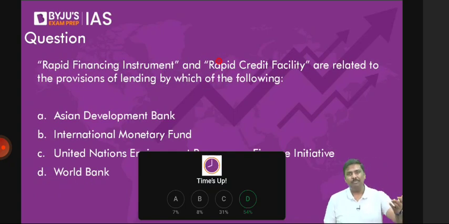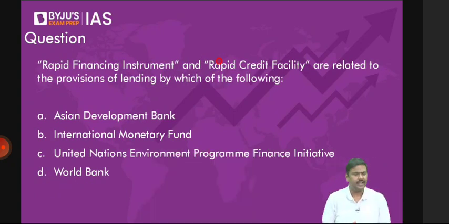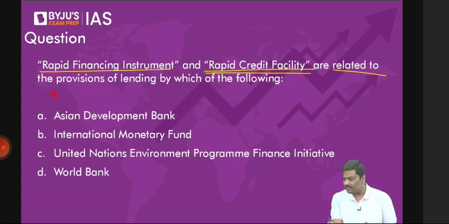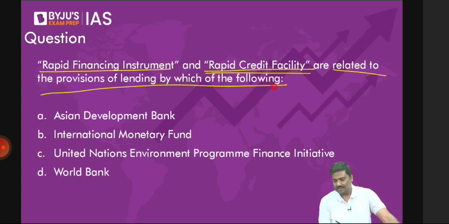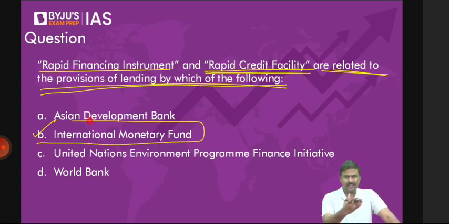Done. Now, let's solve this directly, rather than starting a poll. It's a straightforward idea. Rapid Financing Instrument and Rapid Credit Facility, RFI, RCF, are related to the provisions of lending by which of the following? This was there last year in the prelims, right? Asian Development Bank. No. The right option is option B, International Monetary Fund. In fact, in the table, both RCF and RFI have been mentioned. So option B, International Monetary Fund. Next.